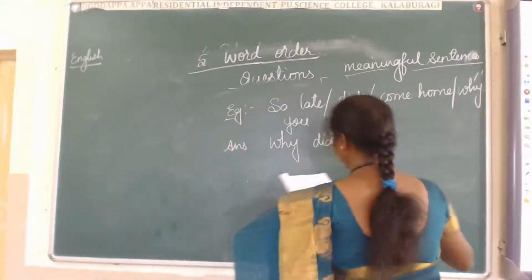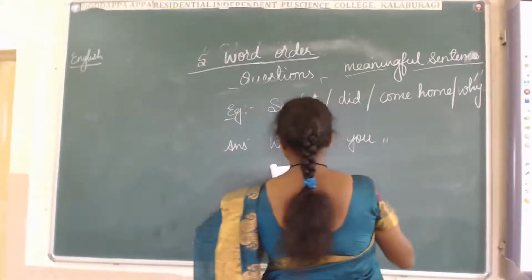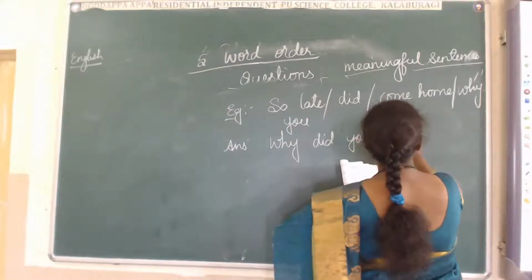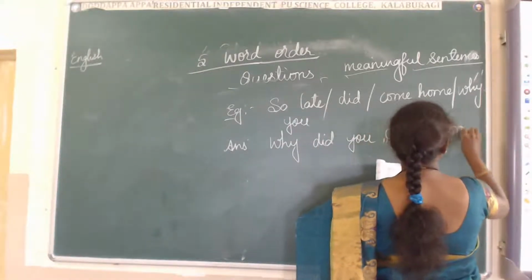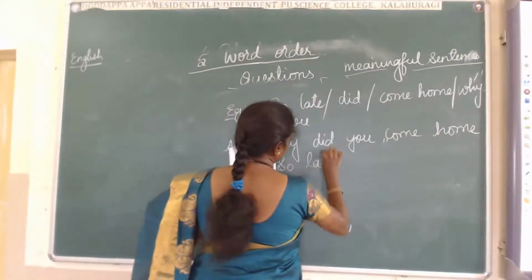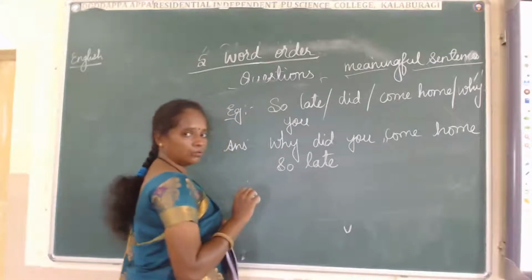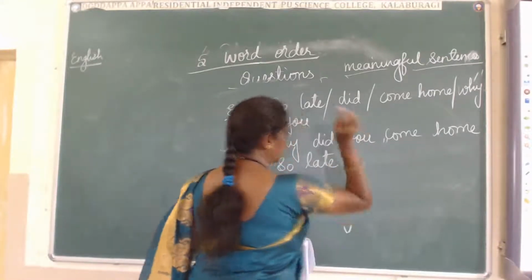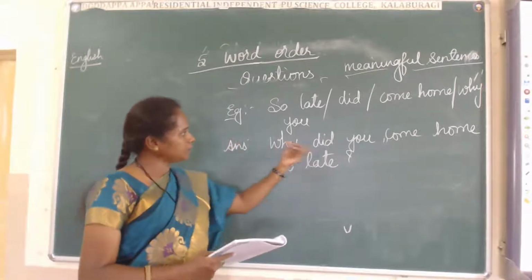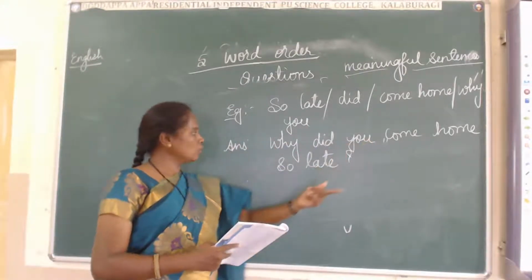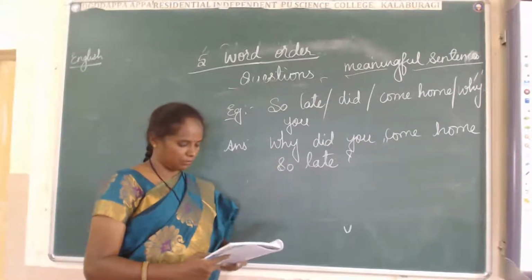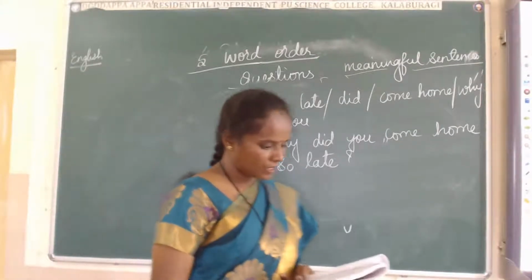Why did you come home so late? And after that, what do we have to do? We have to put the question mark. Why? Because this is a question form. Why did you come home so late? This is the meaningful sentence we made here.